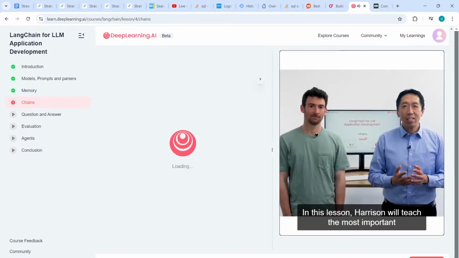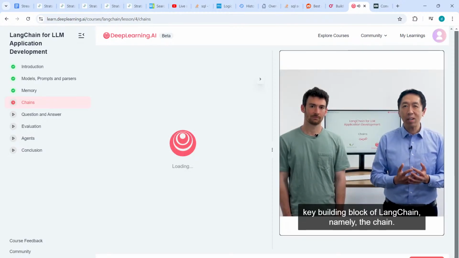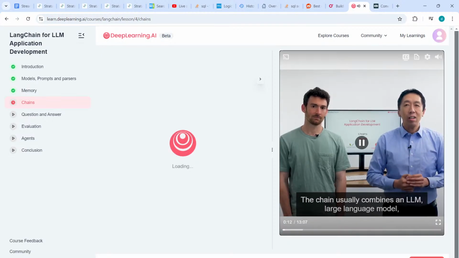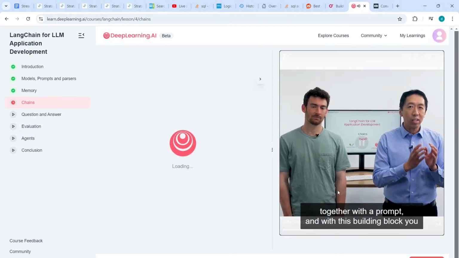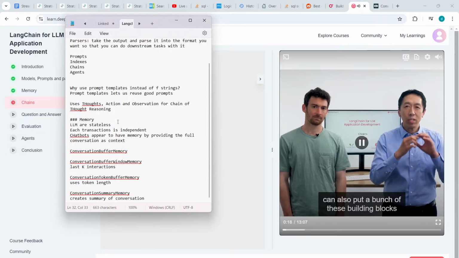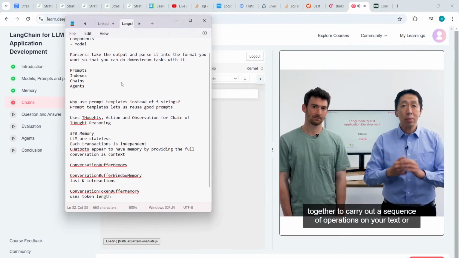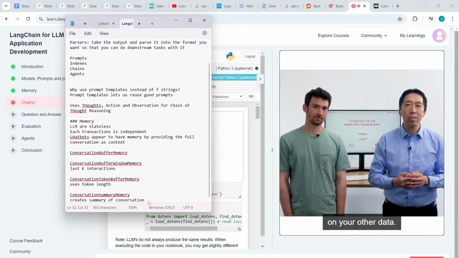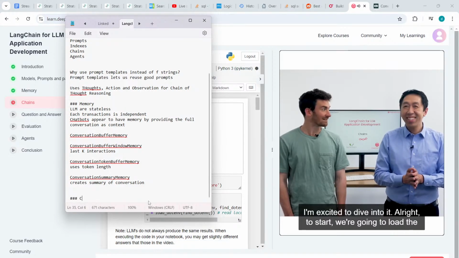In this lesson, Harrison will teach the most important key building block of LangChain, namely the chain. The chain usually combines an LLM, large language model, together with a prompt. And with this building block, you can also put a bunch of these building blocks together to carry out a sequence of operations on your text or on your other data. I'm excited to dive into it.